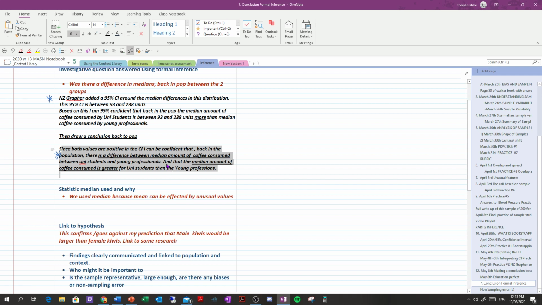And then what is that difference? Well, that the median amount of coffee consumed is greater for university students than the young professionals, because I already interpreted that up here. And I said that already. So it's just another way of making that statement. So what have I done? At achieved level, I must interpret the confidence interval with the numbers, and then I must answer my question. Yes, there is a difference, and this is what the difference is. That's achieved, right? So that's more or less what you must include for achieved.